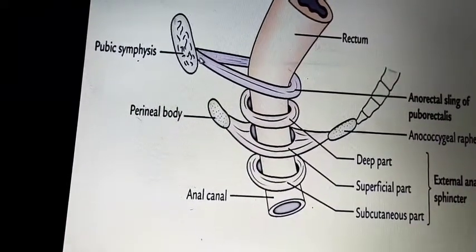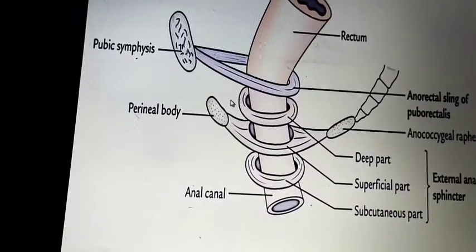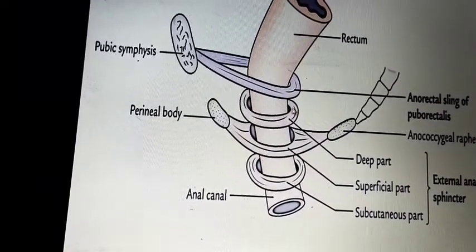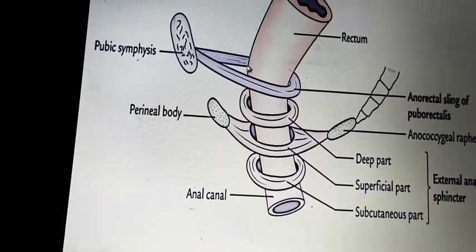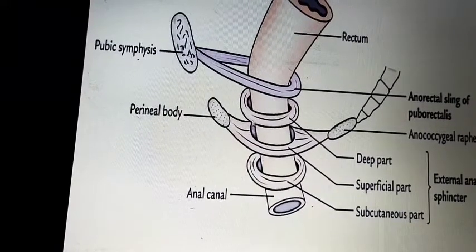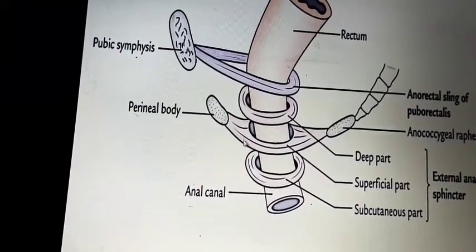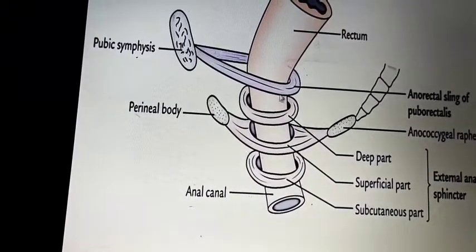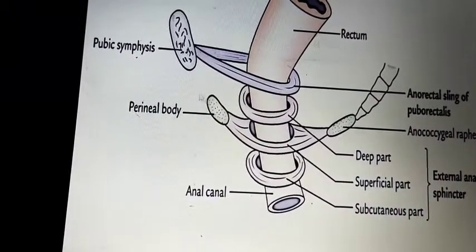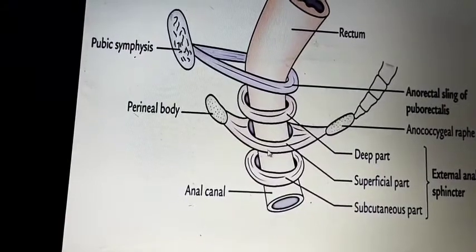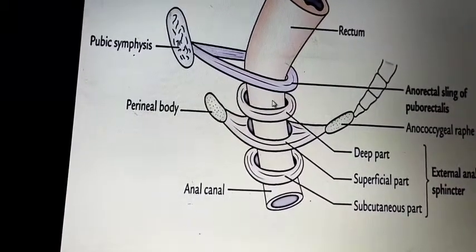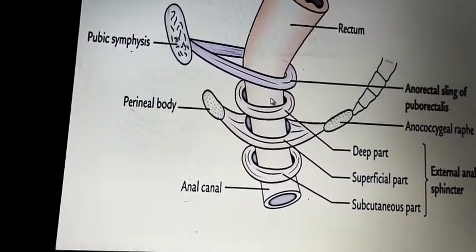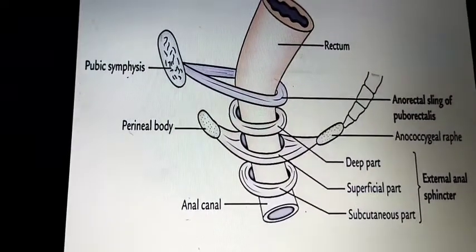This is the puborectalis muscle, the deep part of the external sphincter. Here also you can see the longitudinal muscle of the intestine. Then there is the internal sphincter. These all form the anal ring. Okay, this is the anal canal. Puborectalis is a major part of the anorectal ring.